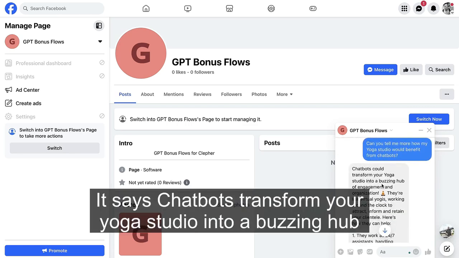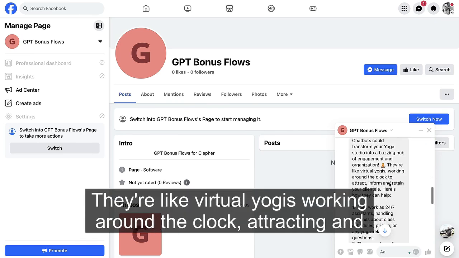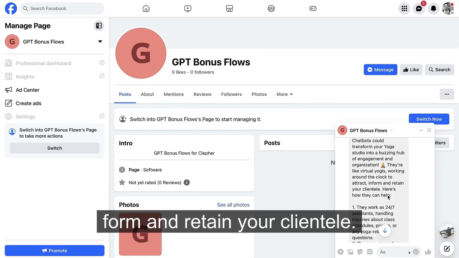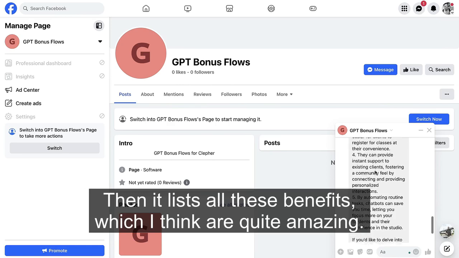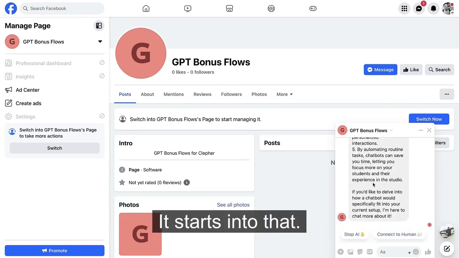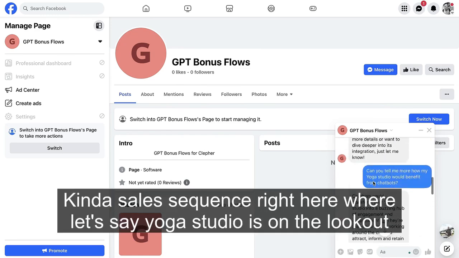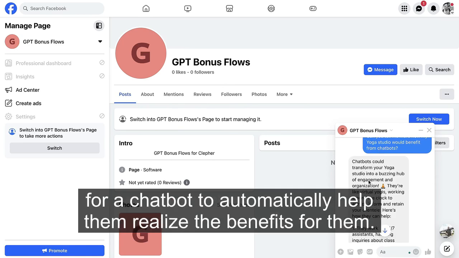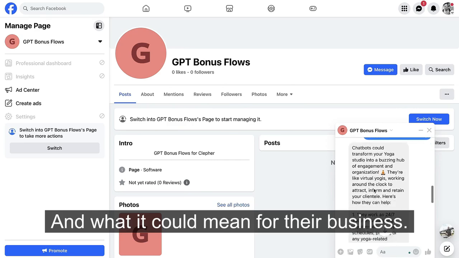It says chatbots transform your yoga studio into a buzzing hub of engagement and organization. They're like virtual yogis working around the clock to attract, inform, and retain your clientele. Here's how they can help. Then it lists all these benefits, which I think are quite amazing. And there we go. It starts into that kind of sales sequence right here where, let's say, a yoga studio is on the lookout for a chatbot. It will automatically help them realize the benefits for them and what it could mean for their business.